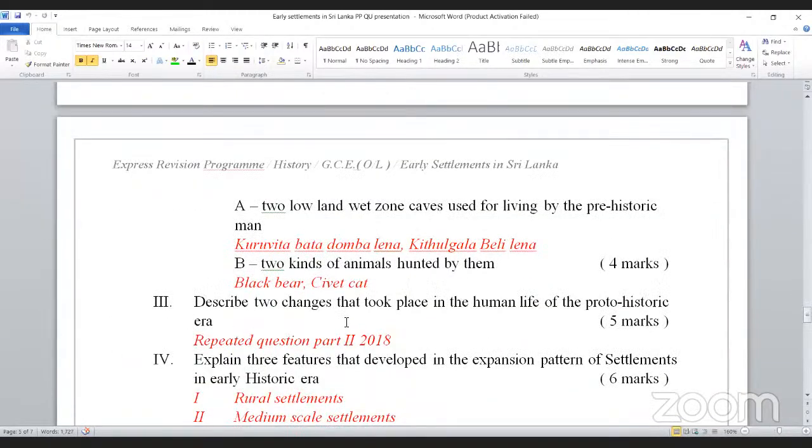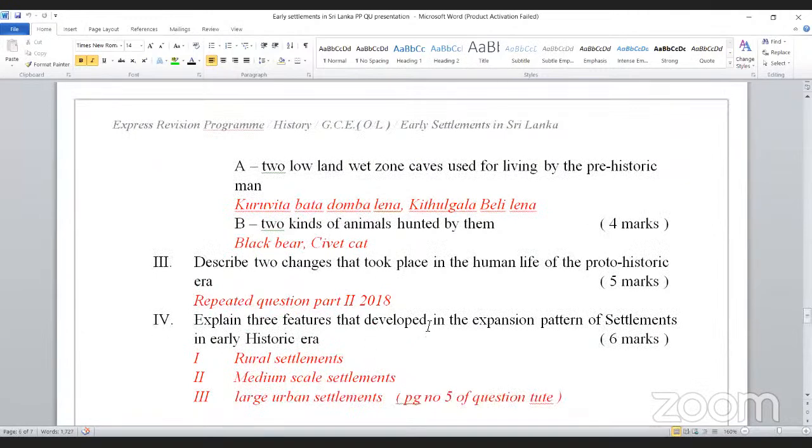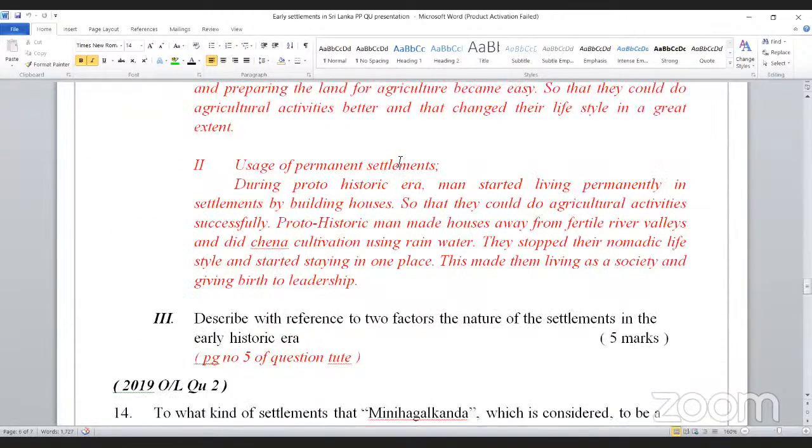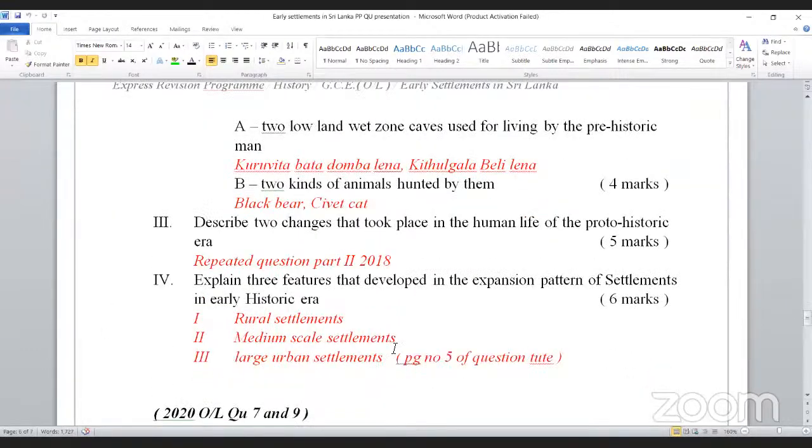A repeated question. Explain three features that developed in the expansion pattern of settlements of the early historic era. This is the question that came this time. Nature of settlements: rural settlements, medium scale settlements, large urban settlements. Now, how many times has it come? Even before, it had come in here. Three types of settlements. Here, nature of settlements. See? Nature of settlements. Here, once again, the nature of settlements. And this time, 2021 May exam, nature of settlements.